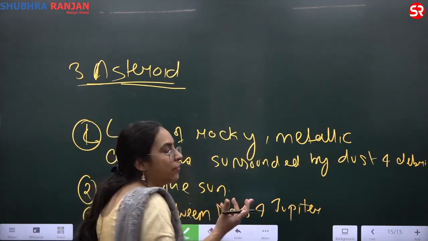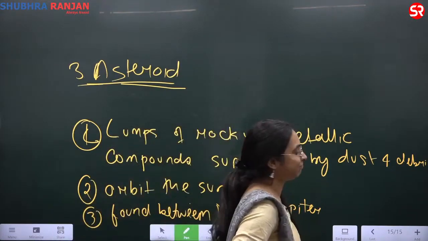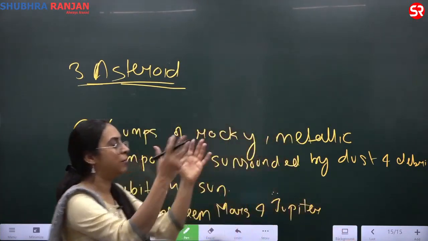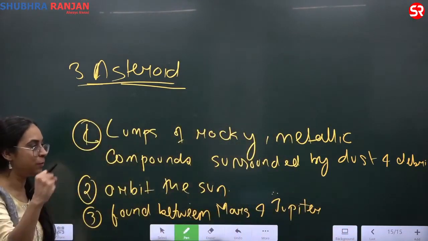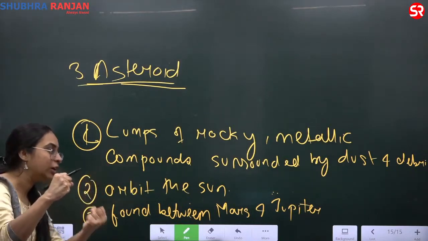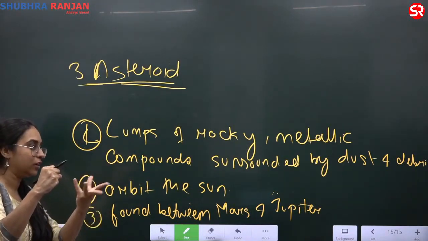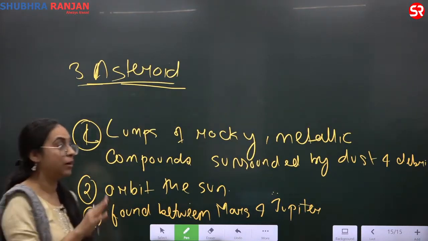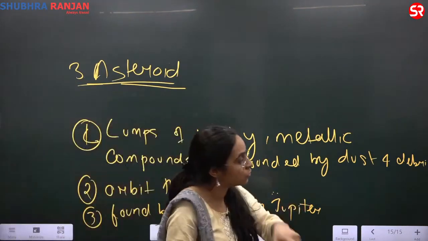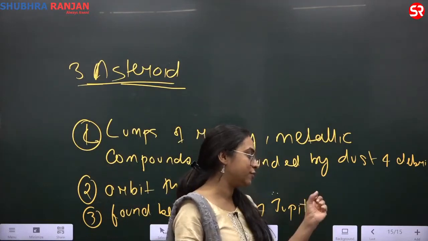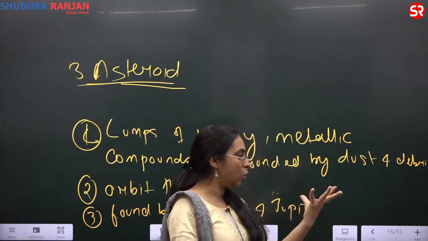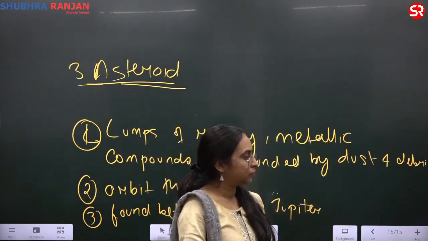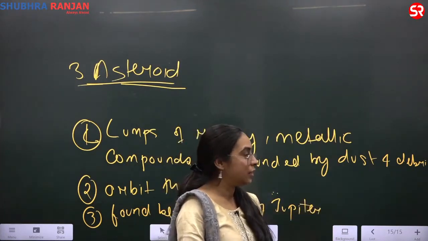Because the gravity did not come together enough. Jupiter is very big, so they did not allow all of them to combine and become one planet. The gravity of Jupiter prevented their own gravity from acting on them. They will probably eventually, but for now they have not become a planet. Why? Because Jupiter's gravity interfered. Jupiter's gravity was powerful enough not to make them one planet, and they have become scattered. No, that is not a reason.